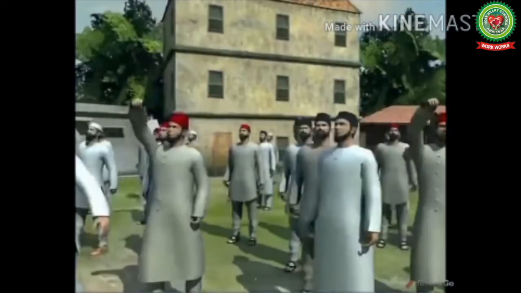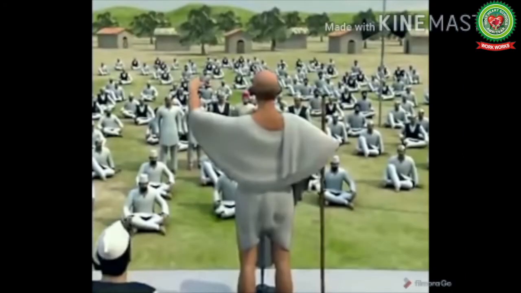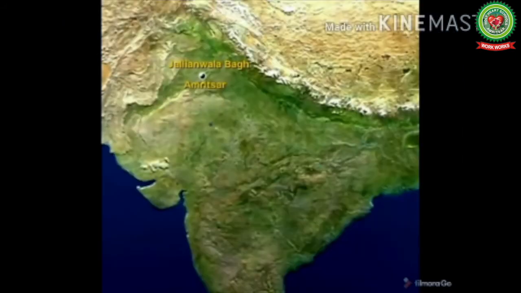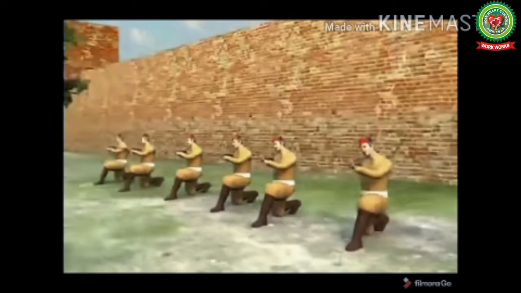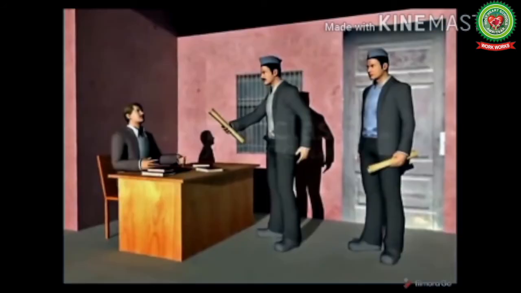The Indian Muslims also started an agitation against the British government regarding the treatment of the Sultan of Turkey, who was also their religious head. The Ali brothers, named Muhammad Ali and Shaukat Ali, started the Khilafat movement. Mahatma Gandhi supported this movement and grabbed this opportunity to bring unity in India. He started the non-cooperation movement against the Rowlatt Act and the Jallianwala Bagh massacre and criticized the wrong deeds of General Dyer. People followed him and started leaving the jobs.